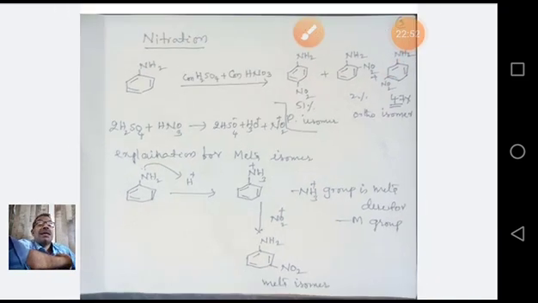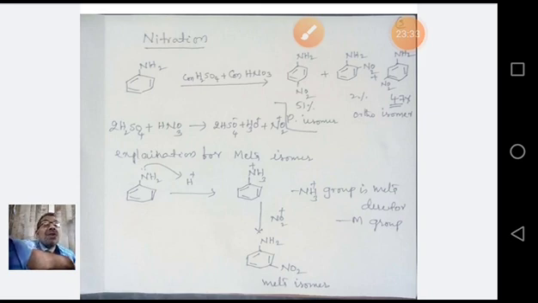So once again, in the nitration reaction of aniline, when aniline reacts with a mixture of concentrated sulfuric acid and concentrated nitric acid, we call this mixture the nitration mixture. An equimolar mixture of nitric acid and sulfuric acid is called nitration mixture. This is asked in so many examinations. On reaction with each other, it gives HSO4 minus, H2O and NO2 plus. NO2 plus is a reactive electrophile in this reaction. That's why this reaction is called nitration.